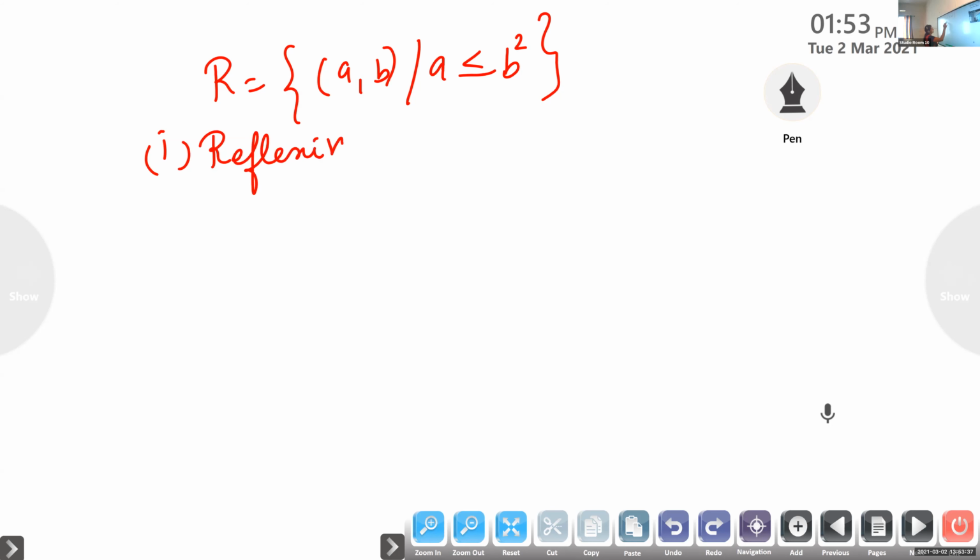Will it be reflexive? You can assign some real numbers and check whether an element is less than or equal to itself.